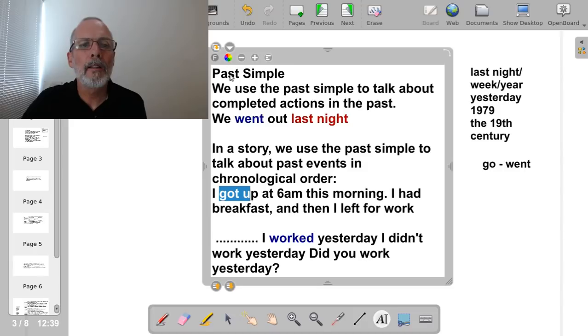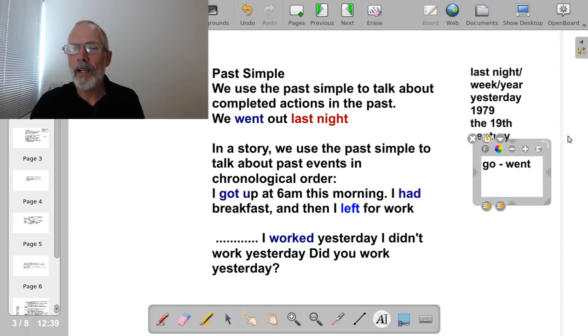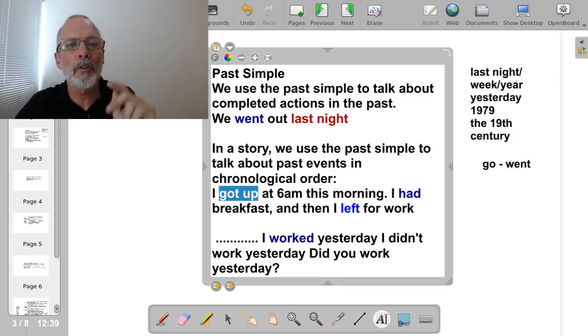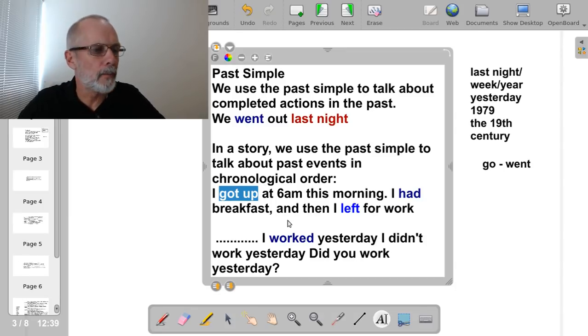Got up is in the past simple. Had is also another verb in the past simple, and then left, another word in the past simple. All of these three verbs incidentally are irregular verbs. Who can tell me the present? Got up, the first verb here, is what we call a phrasal verb. Phrasal verb, it's a verb with two parts. We saw phrasal verbs in level A2.